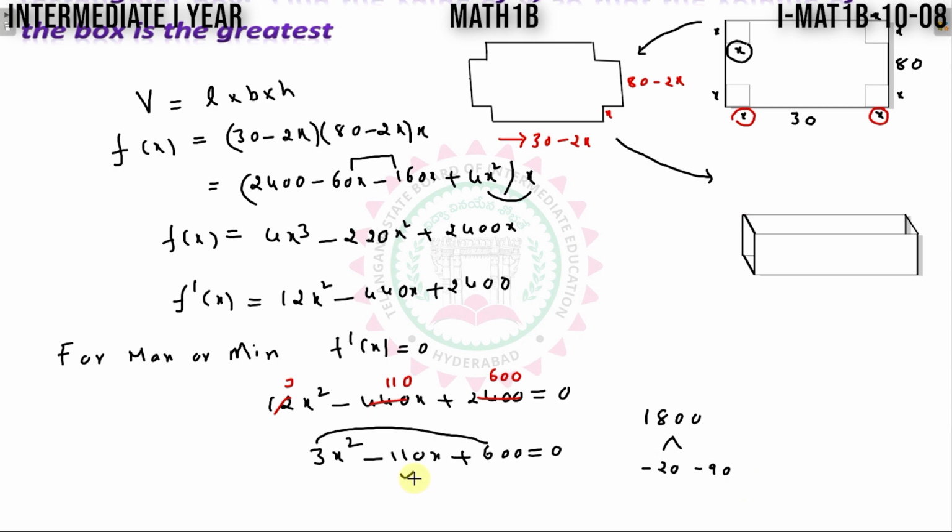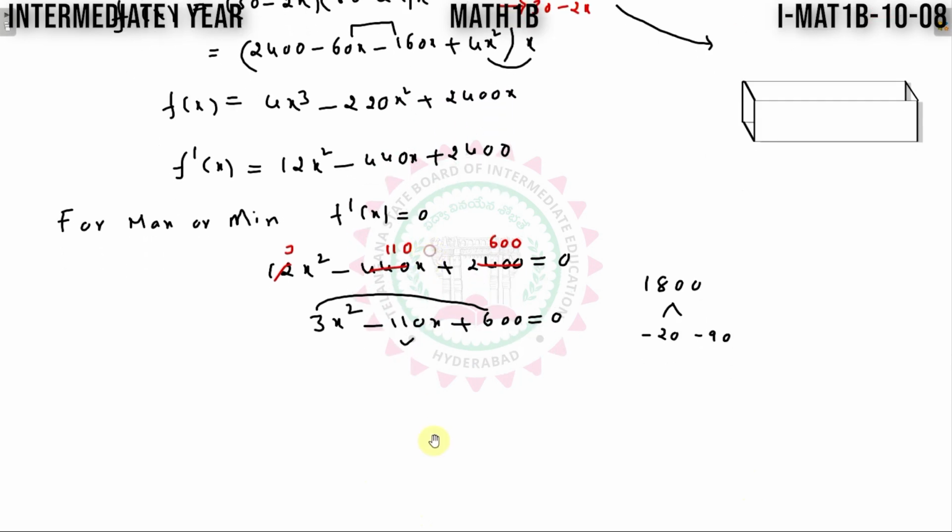Minus 20 minus 90 is minus 110, and if I multiply, I will get 1800 here. So this is 3x square minus 90x minus 20x plus 600. Now 3x common, x minus 30 will get here. Here minus 20 common, x minus 30 will get here.